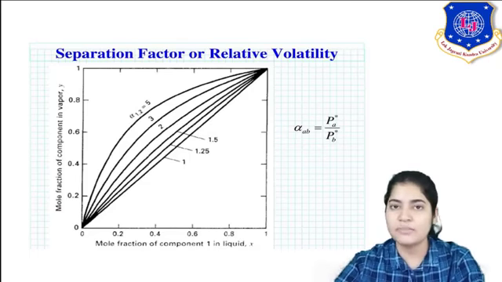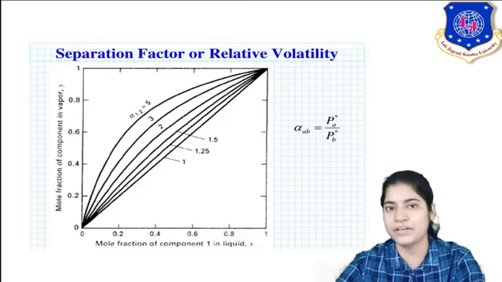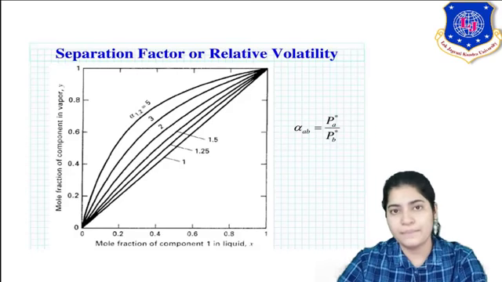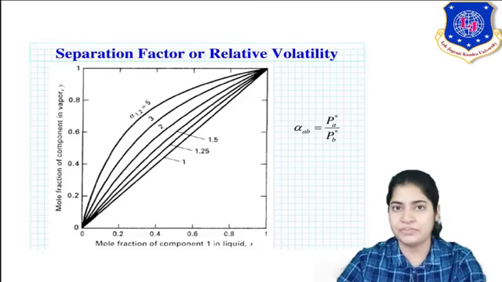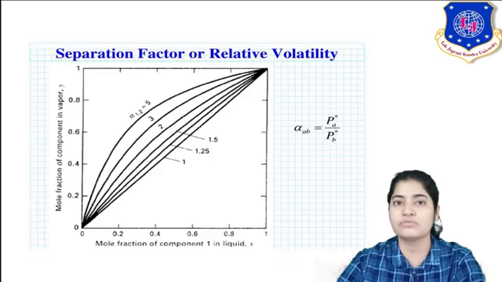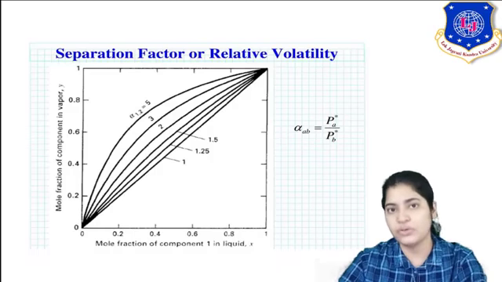It means now the amount of my more volatile component in vapor is less as compared to when alpha was 5. It means it is now harder for your more volatile component to escape into vapor phase. You can say that your more volatile component is not easily getting separated between the phases. The component in liquid is not able to transfer into vapor phase because components 1 and 2 both have almost the same volatilities.